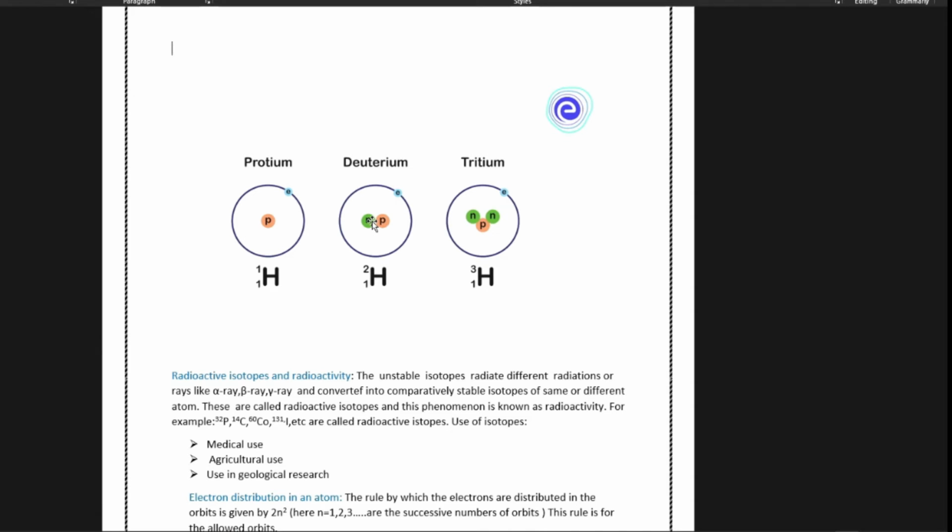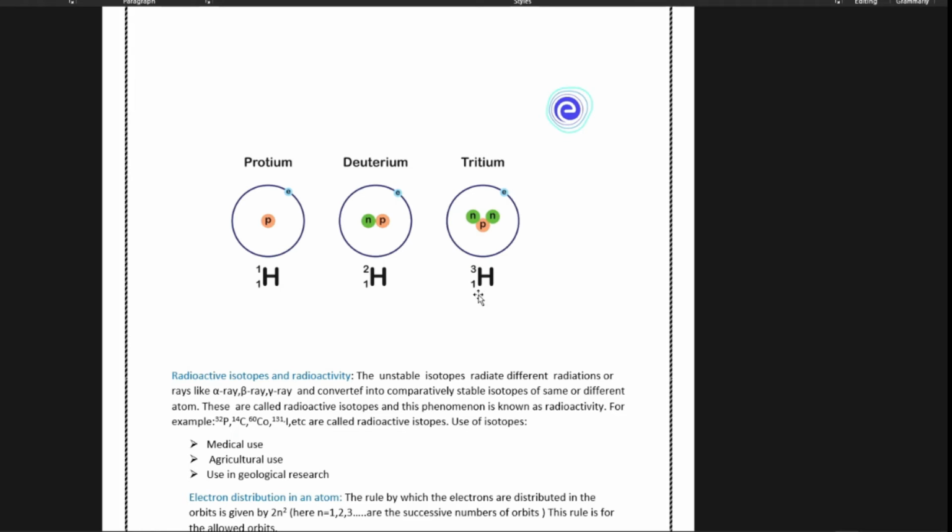But here we can see a neutron and a proton both present, that is one neutron and one proton, so the mass number is 2. Their mass numbers are different. Again, there are 2 neutrons but only one proton, so 1 plus 2, that's 3. The mass number is 3 here.